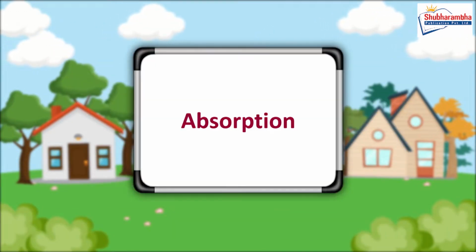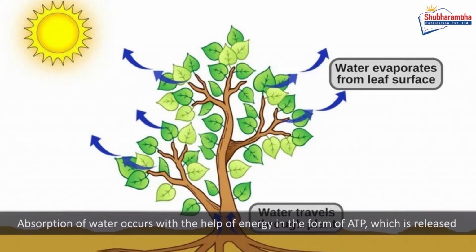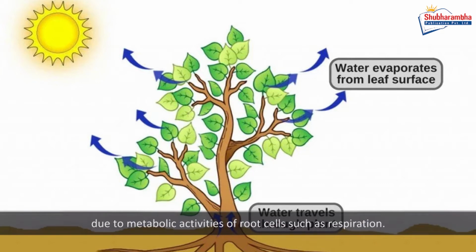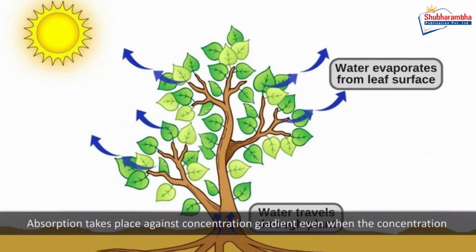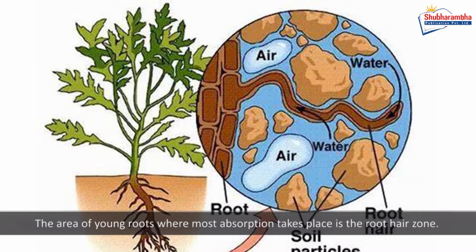Absorption. Water is absorbed due to activities going on in roots. Absorption of water occurs with the help of energy in the form of ATP, which is released due to metabolic activities of root cells, such as respiration. Absorption takes place against the concentration gradient, even when the concentration of cell sap is lower than that of soil water. Water can be absorbed by roots, stems and leaves. However, mainly the water is absorbed by roots. The area of young roots, where most absorption takes place, is the root hair zone.